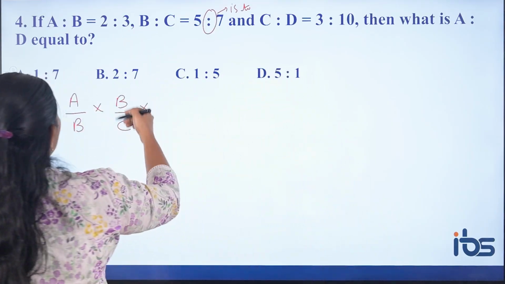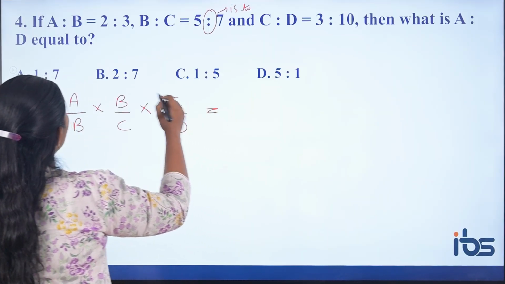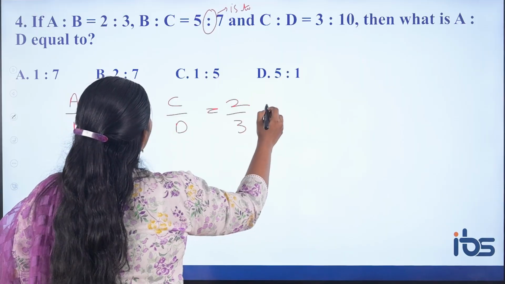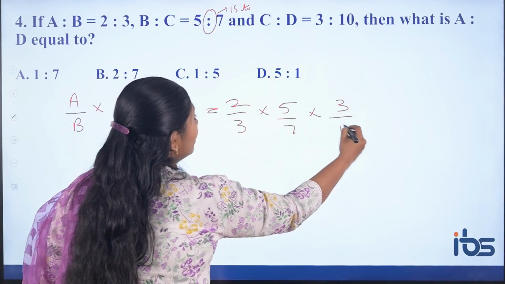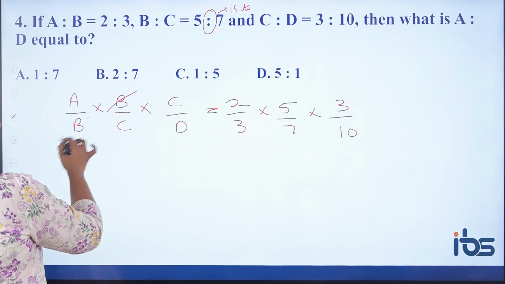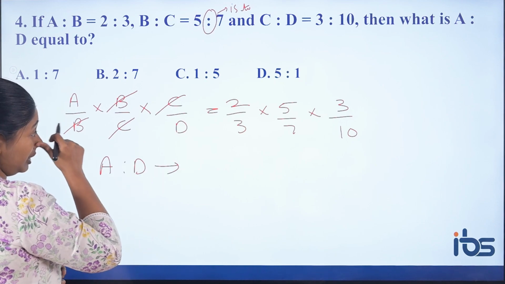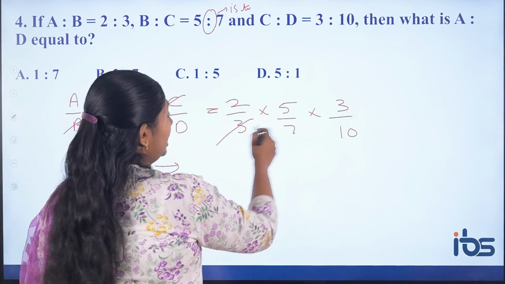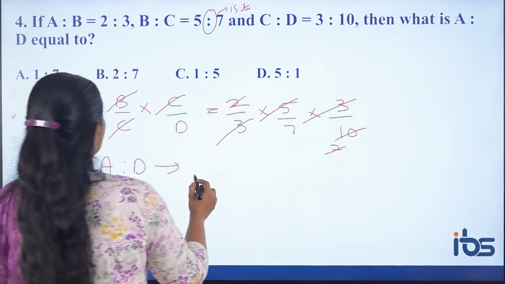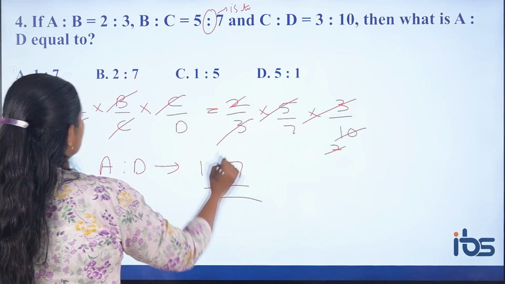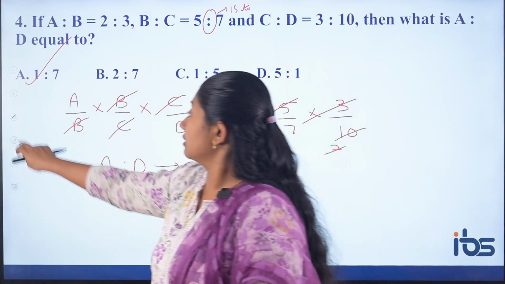So A is to B, B is to C and C is to D is nothing but 2 by 3 into 5 by 7 into 3 by 10. Then you will get A is to D, because B and C will get cancelled. So A is to D is nothing but, what are you going to get? 3 and 3 will get cancelled, the 5s and the 2s, everything will get cancelled. So the answer is 1 is to 7, option A. Option A is your answer.